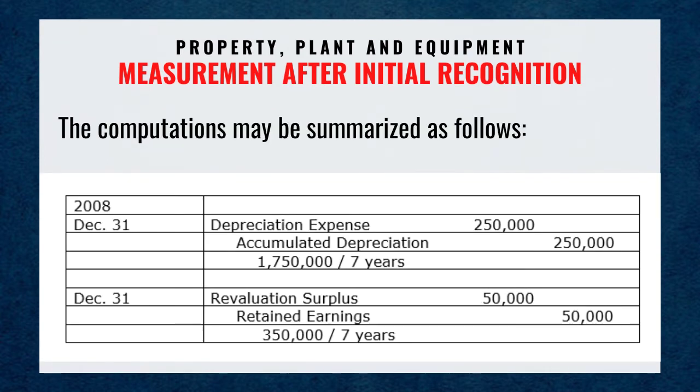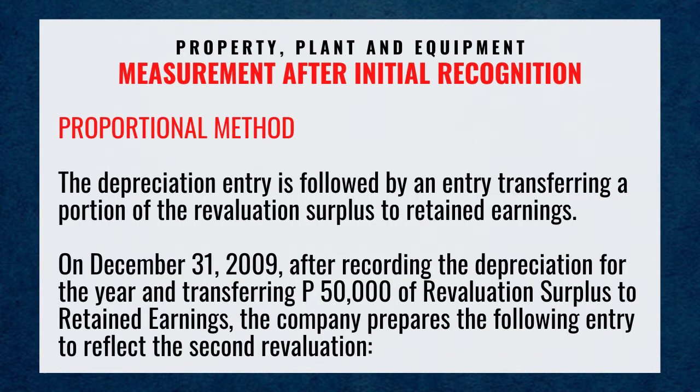2008, December 31st, debit depreciation expense 250,000 pesos, credit accumulated depreciation 250,000 pesos. That is 1,750,000 pesos divided by 7 years. December 31st, debit revaluation surplus 50,000 pesos, credit retained earnings 50,000 pesos. That is 350,000 pesos divided by 7 years. The depreciation entry is followed by an entity transferring a portion of the revaluation surplus to retained earnings.